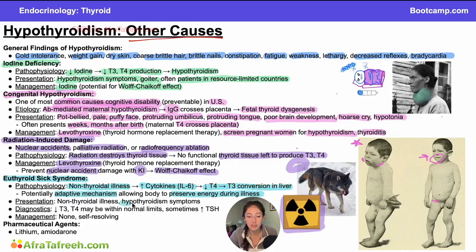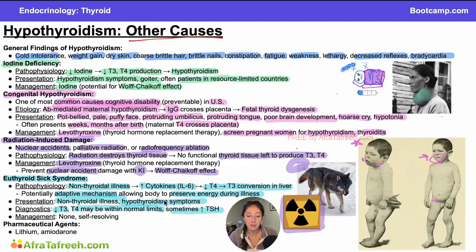This, of course, will present with hypothyroidism symptoms, and you should see a non-thyroidal illness mentioned in the question stem. And then a key diagnostic finding that separates this from a lot of other causes of hypothyroidism is that T3 will be low, but T4 may be within normal limits, and then sometimes TSH is elevated, but not always.